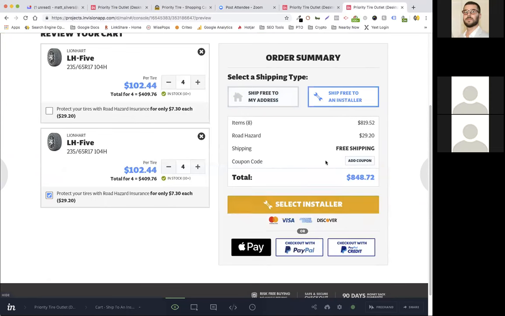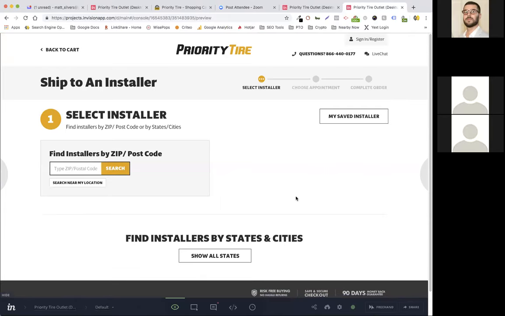If they pick an installer, every page you see from here until we get back to the cart is happening on a separate server. We have a custom PHP application and custom database just for all this installer functionality. So you don't have to worry about anything happening here, because all cookies that you will need to pick back up on the cart will be set for you right in the app, on these pages that you don't control. Got it. That makes sense.